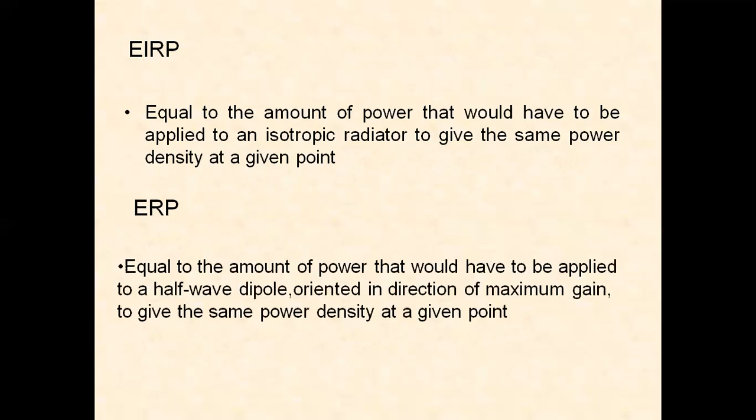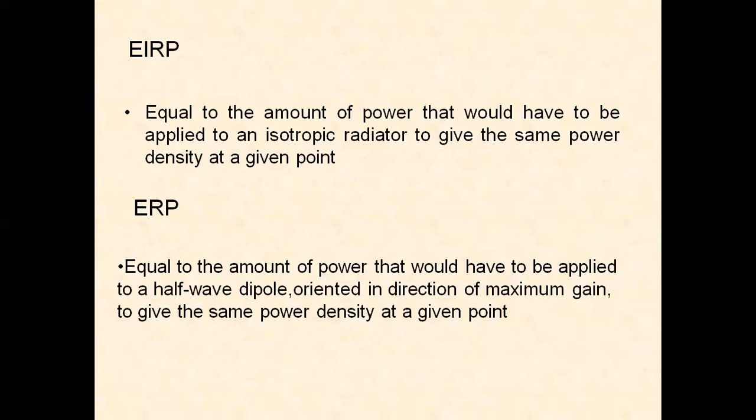Then what is ERP? It is defined as the amount of power that would have to be applied to a half-wave dipole. EIRP is related to the isotropic radiator, whereas effective radiated power, ERP, is related to the half-wave dipole.